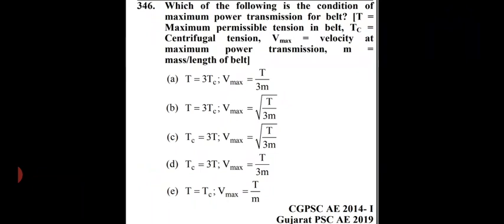I will directly give you the right answer, which is option B, that is T equals 3 Tc, that is centrifugal tension, and Vmax equals square root of T by 3m. I repeat, option B is right here.